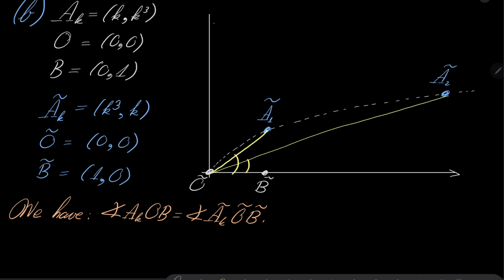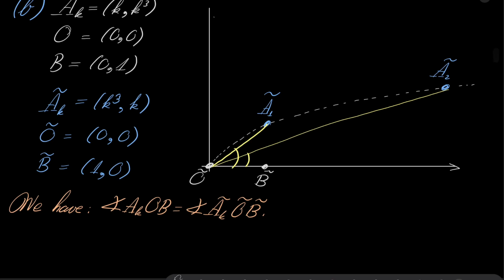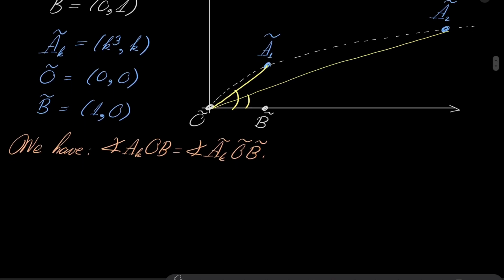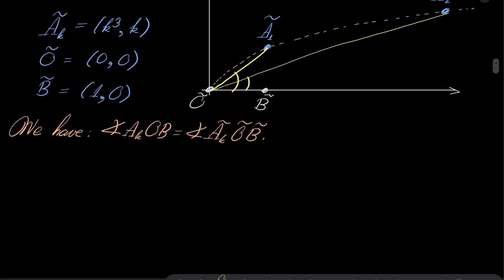And we wish to show that if we add every such angle together, we'll get a result strictly less than pi over 2. And to do that, we'll use complex numbers. Because notice the following.